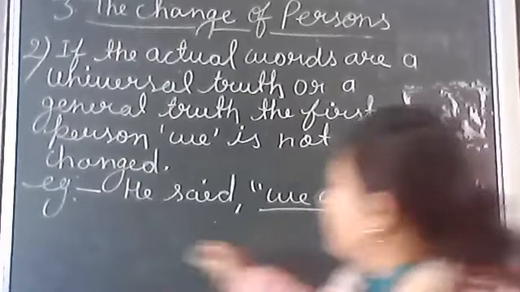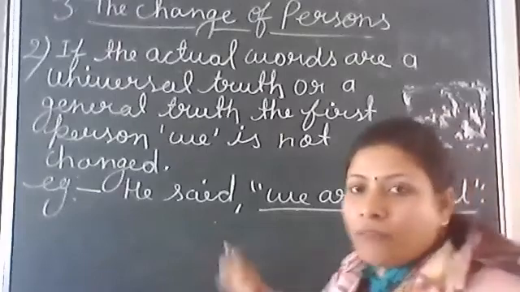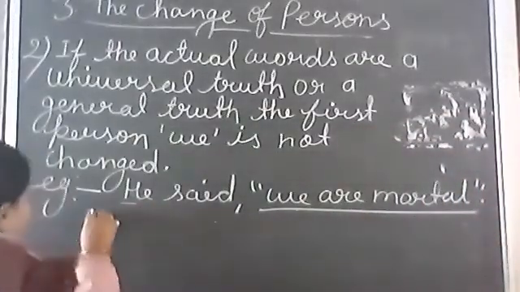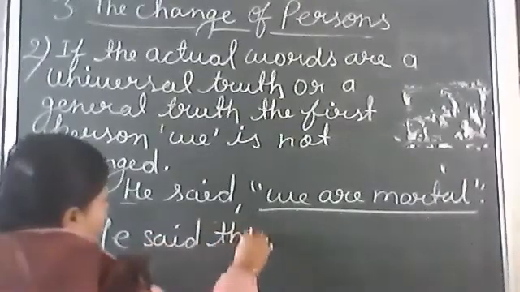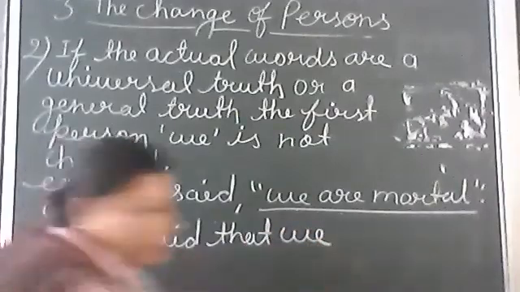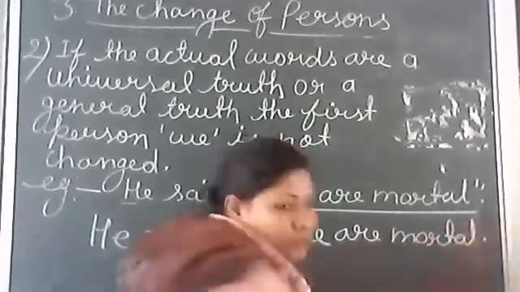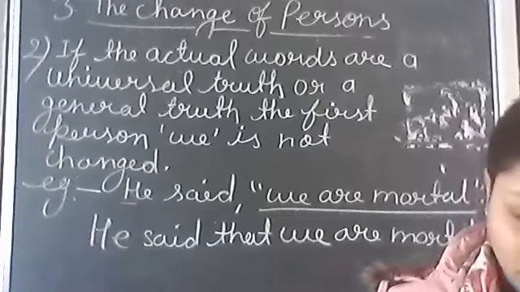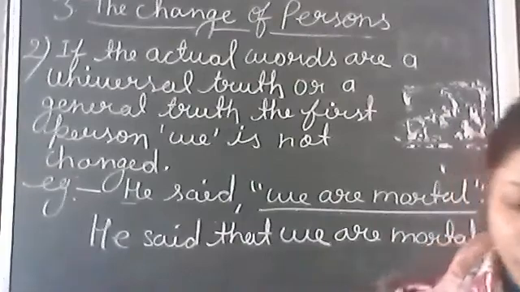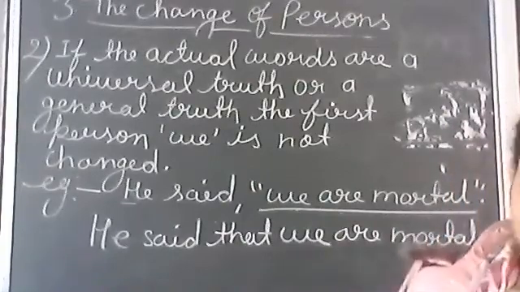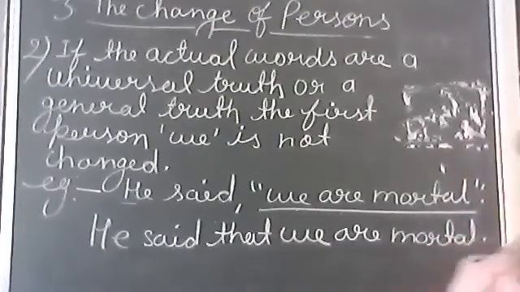So we will change it. First person "we" cannot be changed into the first person of the subjective reporting verb. He said that we are mortal. Okay? Ma'am, what does mortal mean? Mortal means मरणशील. हम लोग मरणशील हैं ना, बूढ़े हो जाएंगे तो मर जाएंगे ना. Yes, ma'am. Mortal means मरणशील.